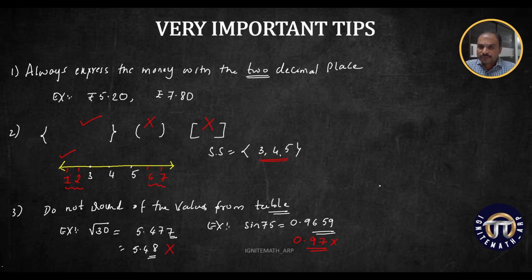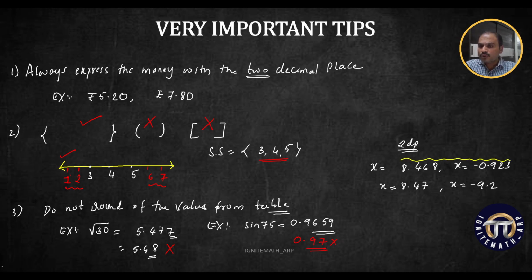What actually happens there, you need to keep in mind that if x is equal to 8.468 is one value, and another value is x is equal to minus 0.923, then if I'm asking you to round it off to 2 decimal places, then you are writing x is equal to 8.47, and x is equal to minus 0.92. If all these 4 values are shown, then only you are going to get the marks for the answer.